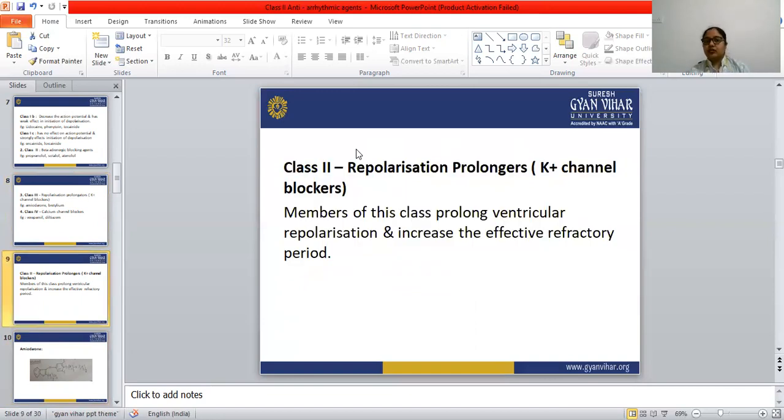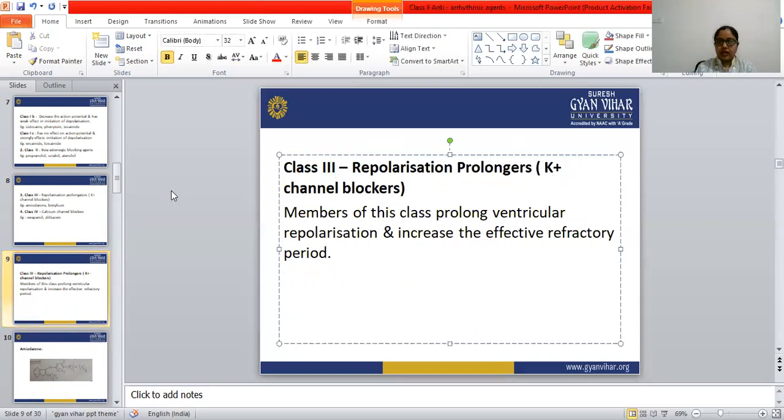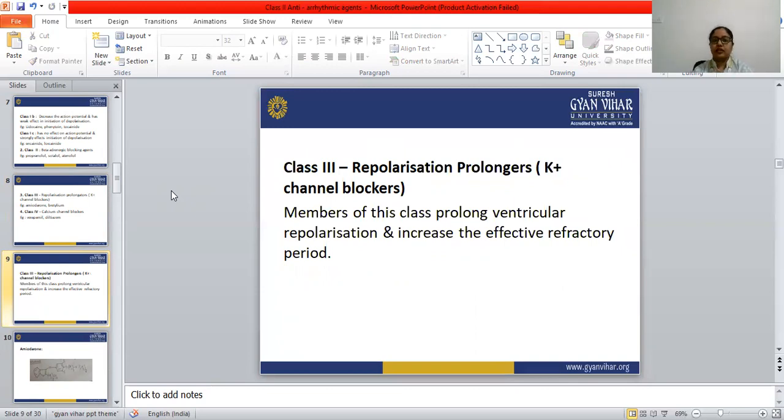Class 3 antiarrhythmic drugs are known as repolarization prolongators, or we can say potassium channel blockers. Members of this class prolong ventricular repolarization, which is obvious from the name prolongators. They also increase the effective refractory period, or we can say resting period.